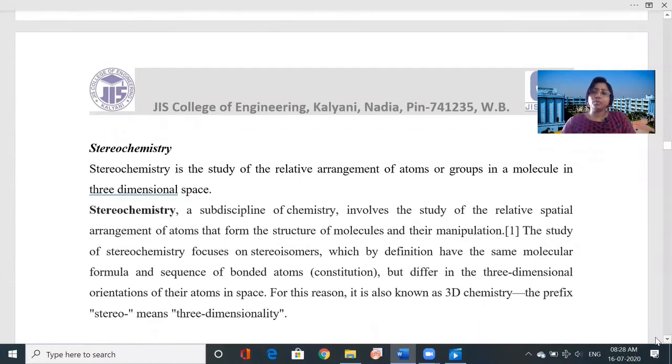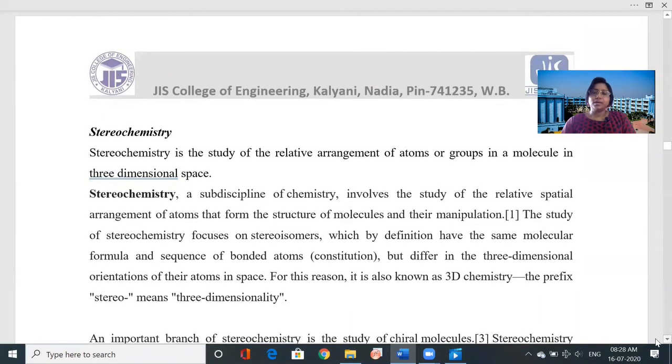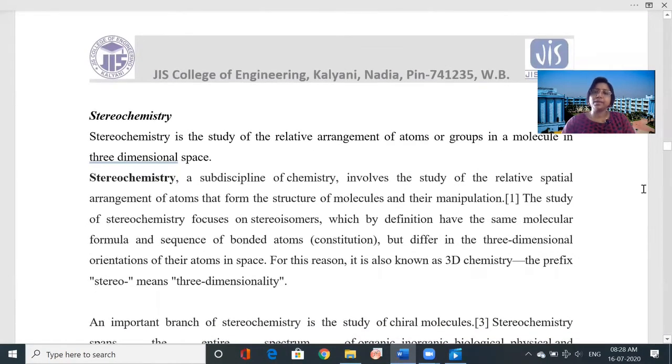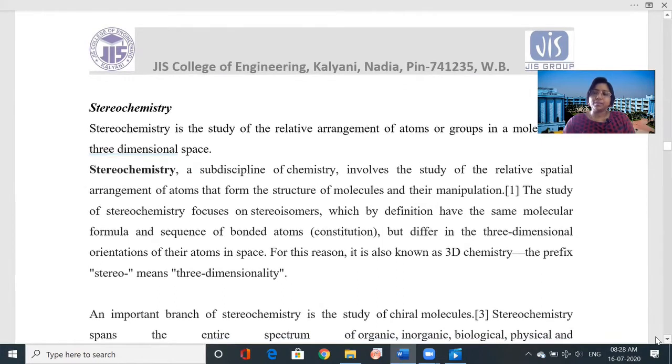You will get more idea if you can see some videos of how the molecules remain in space, that means in three-dimensional space. When we read any book, we always get the representation in two dimensions, but only through three-dimensional video will you get the three-dimensional concept.